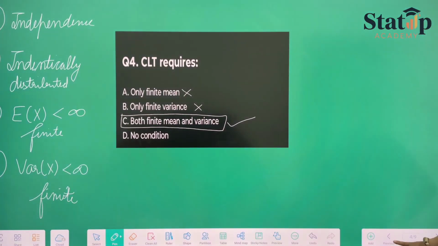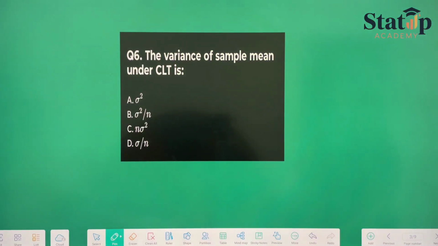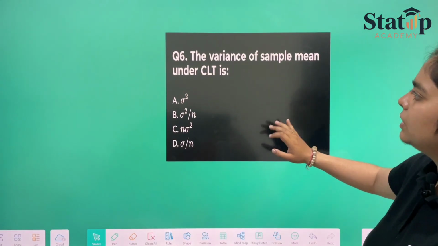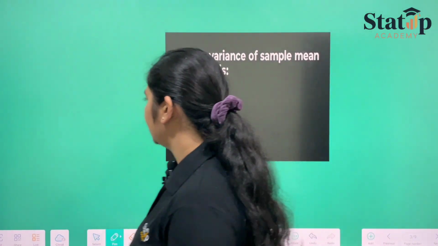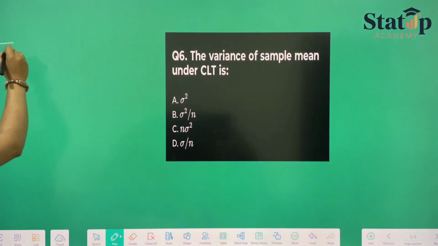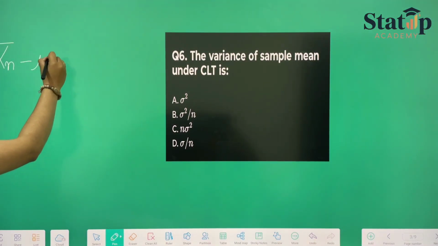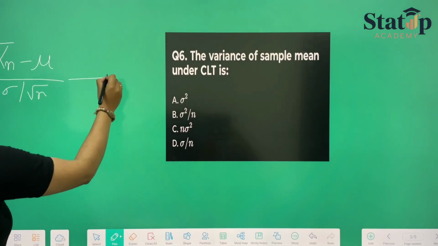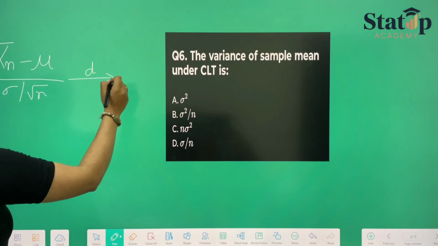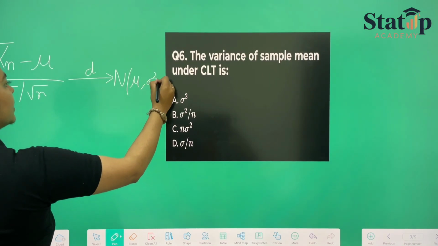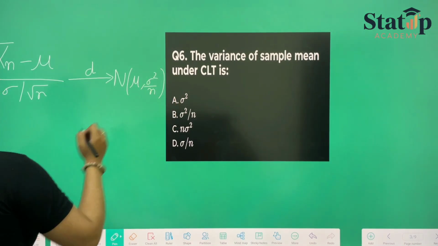Now moving forward to another question. Here they have said the variance of sample mean under CLT is. Now if we are calculating for sample mean, which is this x bar n minus mu upon sigma by root n, it always converges in distribution to normal distribution with mean mu and variance sigma square by n.